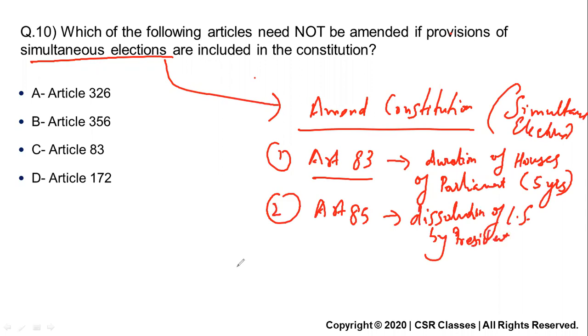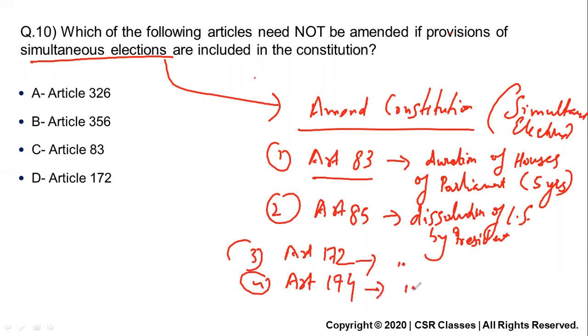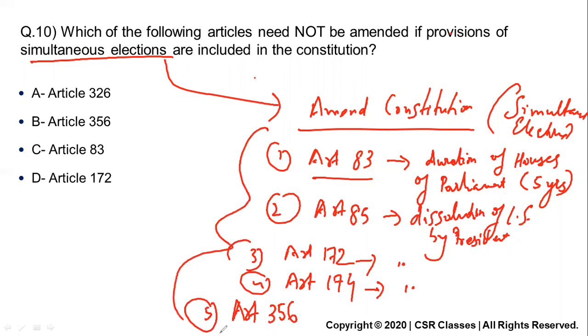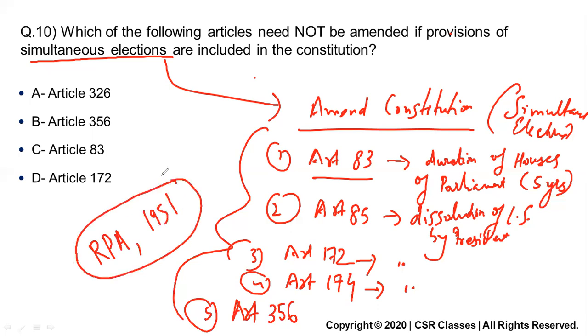Similarly, you have to change the state legislature provisions, Article 172 and Article 174. Same thing, duration and dissolution of the state assembly. One more thing you have to change. Simultaneous elections means you have to change all the aspects of president's rule, Article 356. These are the 5 constitutional provisions which you need to change if you are including simultaneous elections in our constitution. And law wise, you also have to change the RP Act of 1951, because it has a lot of provisions related to elections.